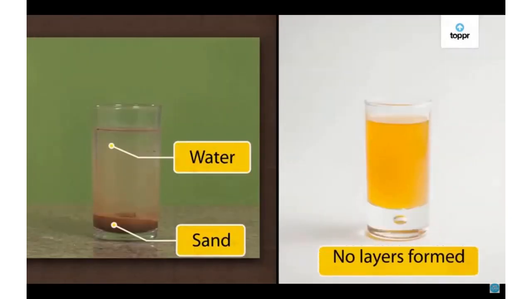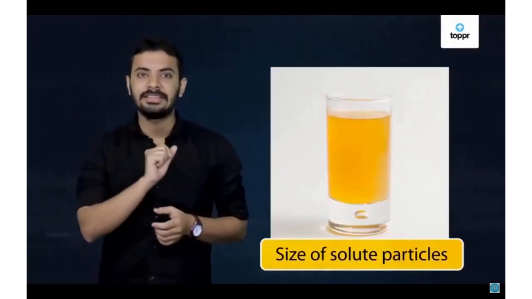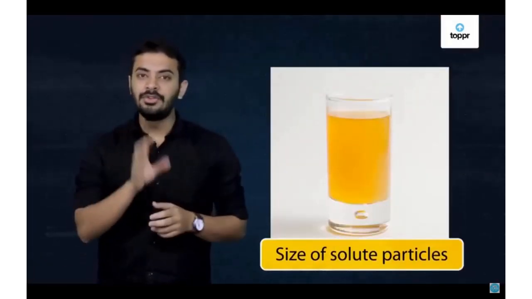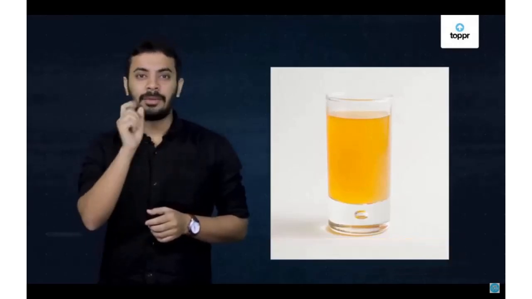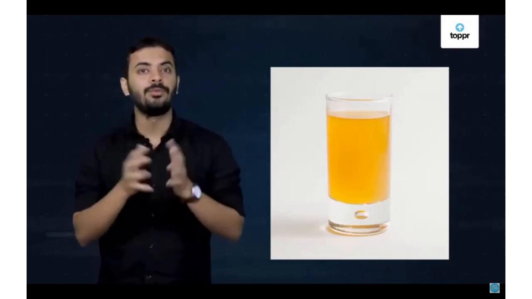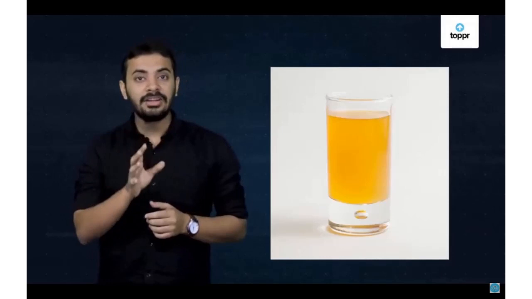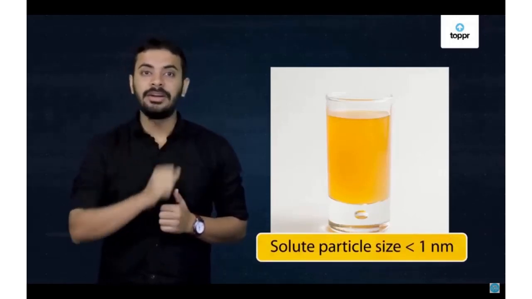But why don't you see layers in a solution such as lemon juice? The answer lies in the size. The solute particles in lemon juice are very tiny and they mix very well with water, which makes them disappear between water molecules. The solute particles of a true solution are actually less than 1 nanometer in size. We see the entire solution as a single uniform layer, where the solute particles become invisible.